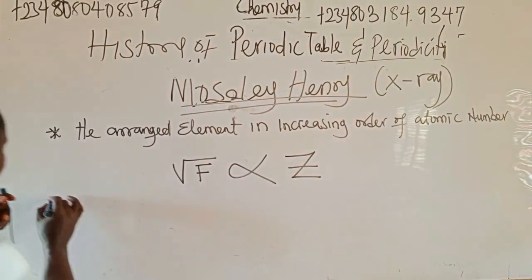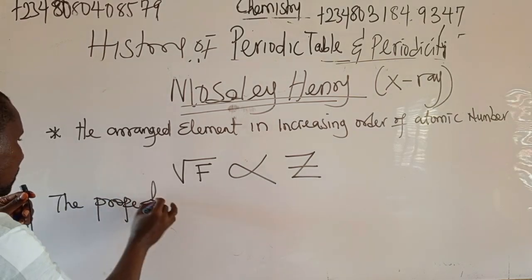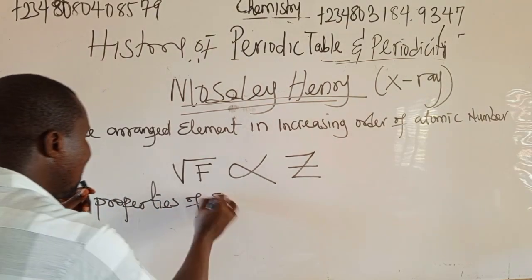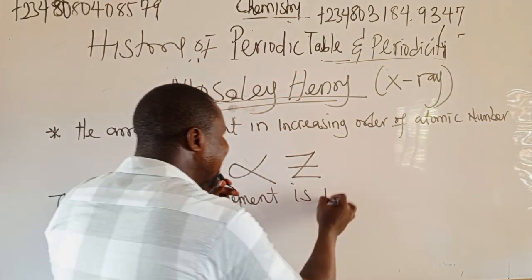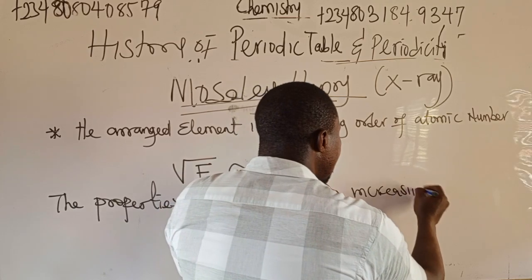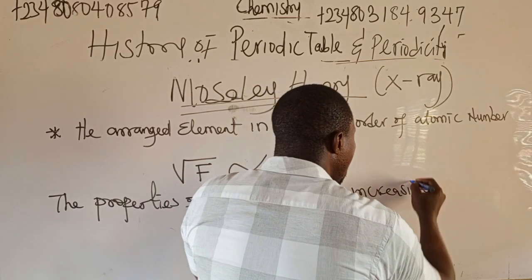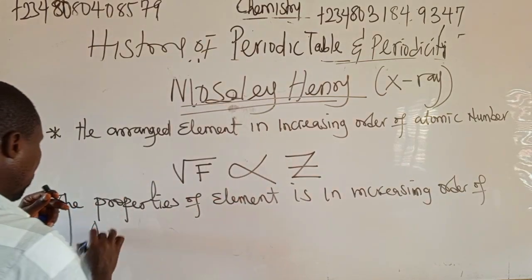He concluded that the properties of elements are in increasing order of atomic number.